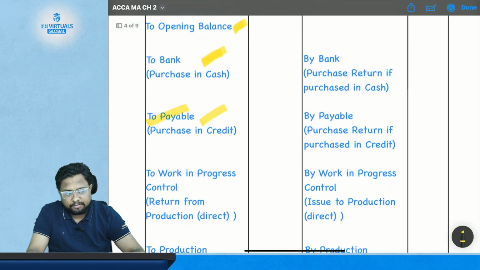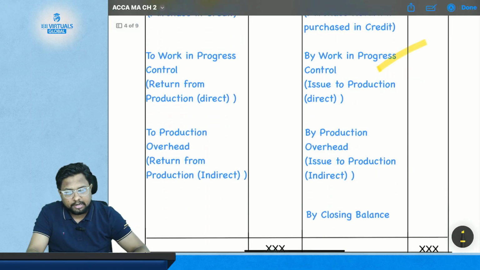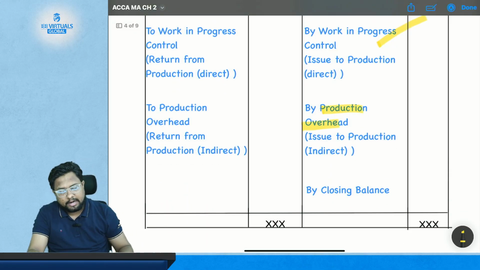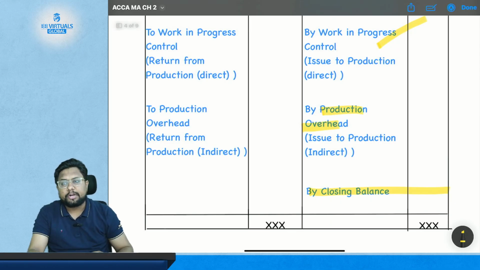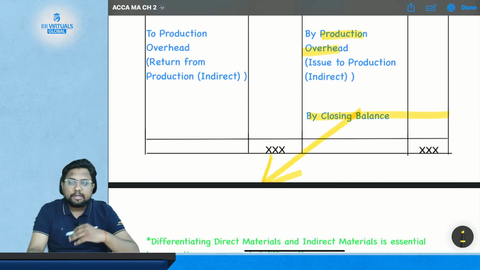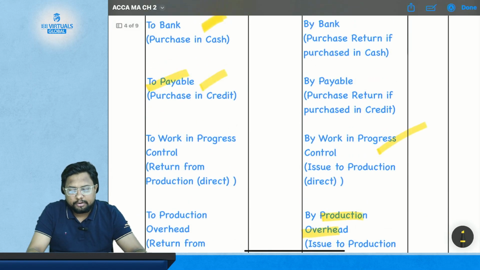In the same way, if we issue the material, it will go to work in progress if the issue is for direct material. If the issue is for indirect material, it will go to production overhead. In the end you will have the closing balance on the credit side, which is carried forward and comes on the debit side in the next accounting period. So this is the basics of the material control account.